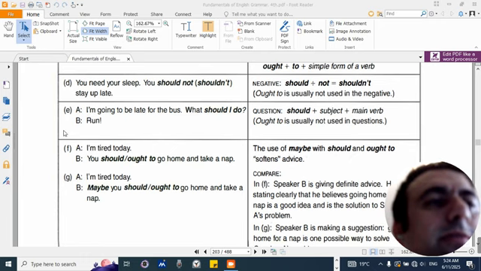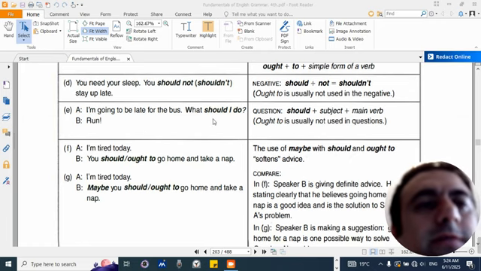E. I'm going to be late for the bus. What should I do? Run. Question: should plus subject plus main verb. Ought to is usually not used in questions.